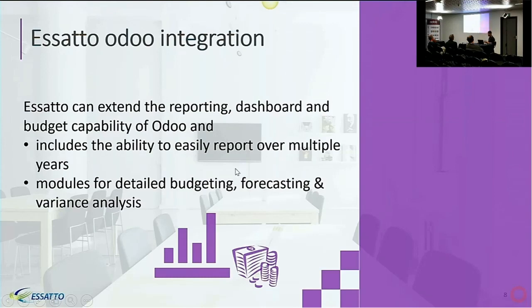You can use Essatto to extend your reporting and dashboard capabilities, including the ability to easily report over multiple years, for example, and the modules that Essatto includes to do detailed budgeting, forecasting and variance analysis against those things.